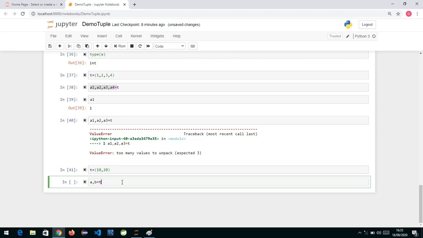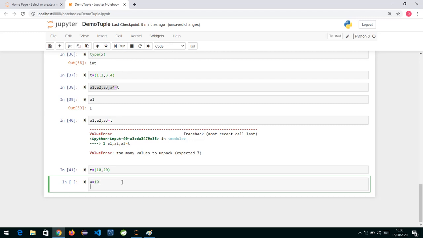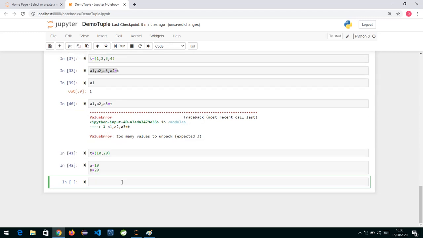Now instead of writing T over here, if I do this way, A equals 10, B equals 20. So these are my 2 variables that we know now. It's a normal int type of variable. If I check the type of A at runtime, it will take the type as int, and for B also. These are my normal 2 variables.